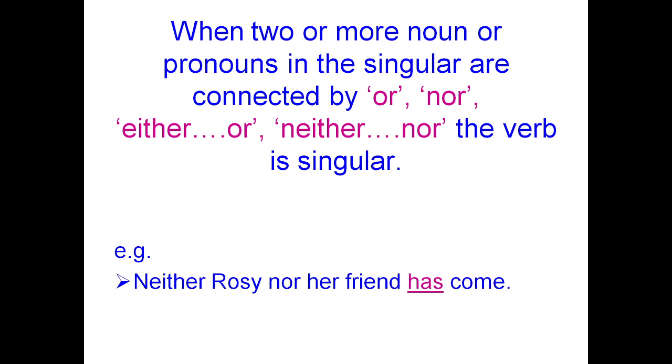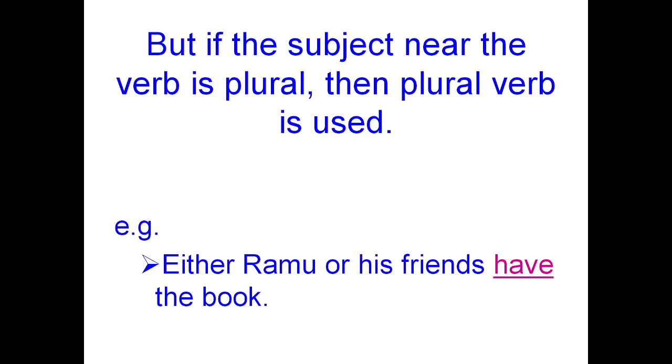And when subjects joined by or, nor are of different numbers, the verb must be plural and the plural subject must be placed next to the verb. Sita or her parents have come. In the sentence, we can all note that Sita is a singular subject, and her parents is a plural noun, hence we are applying the verb in the plural form.